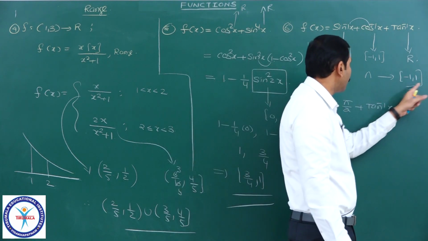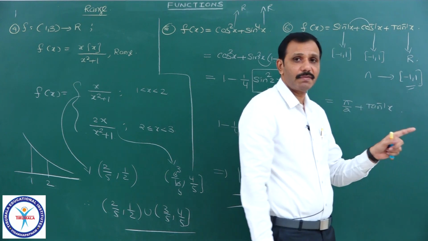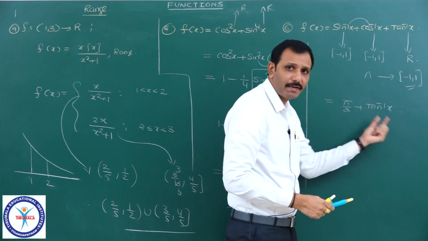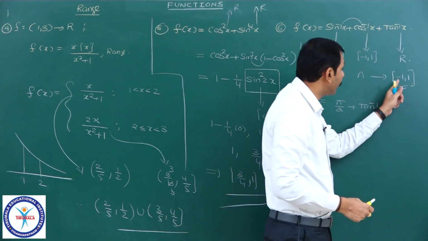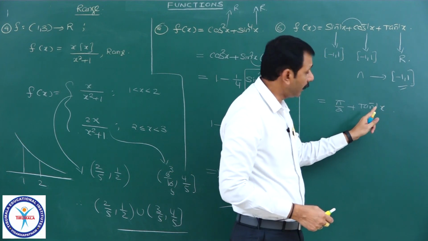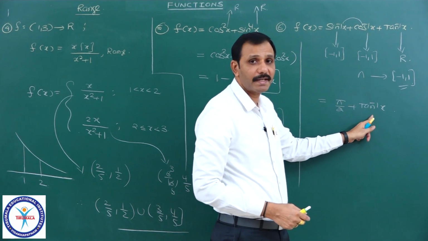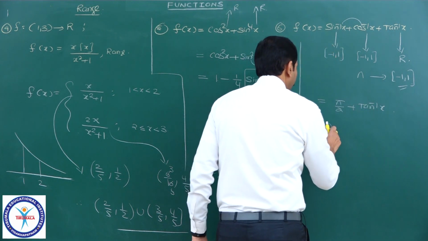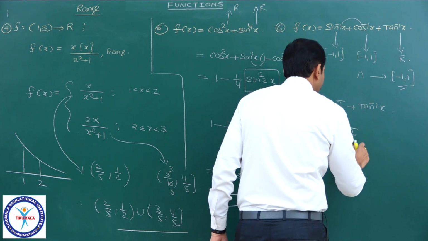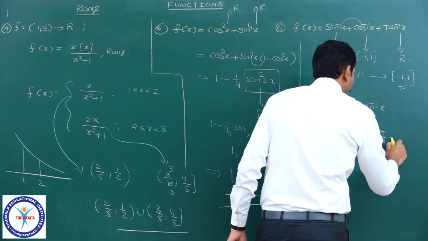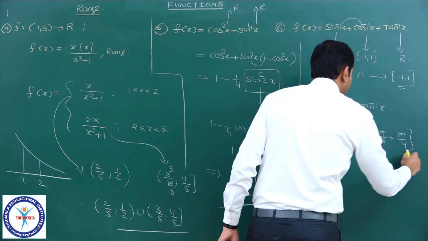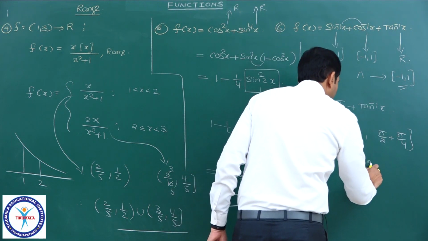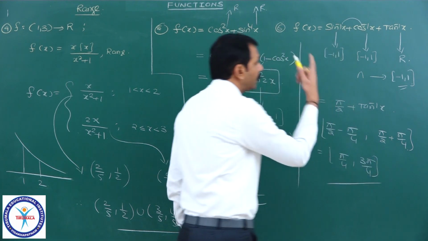Now, in (-1, 1), what is the least value of tan inverse x? Because here I take again only a single function, this range depends on tan inverse x only. What is the least value in this (-1, 1)? It is -pi by 4, tan inverse of -1. And what is the greatest value? Pi by 4. Therefore, I can write pi by 2 minus pi by 4 is the least, and pi by 2 plus pi by 4 is the greatest. Hence, the range of this function is [pi by 4, 3 pi by 4].